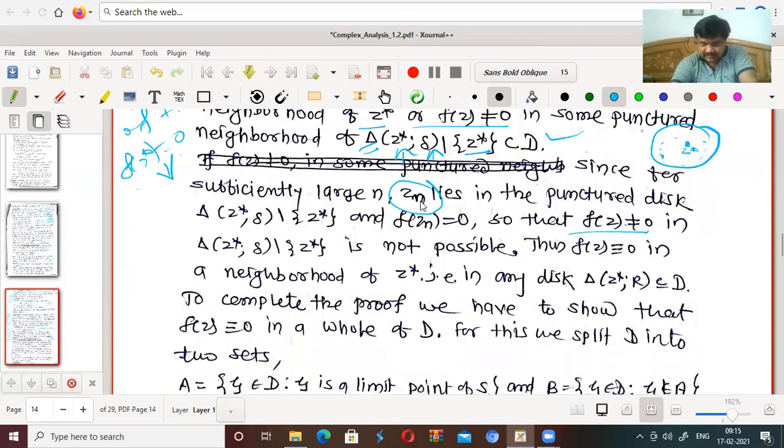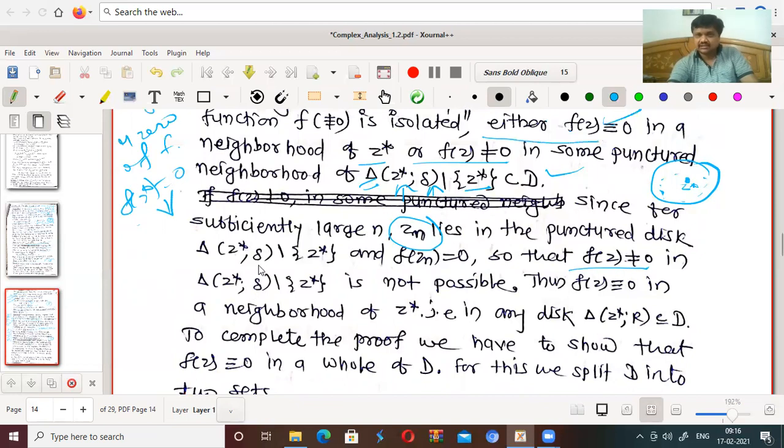But since z star is a limit point of Zn, there are some Zn in the neighborhood of z star such that f(Zn) equals 0. That means f is not equal to 0 in the punctured neighborhood of z star. This is not possible.